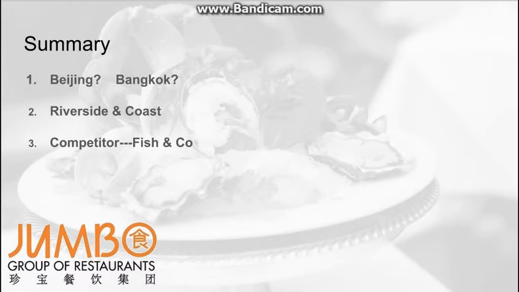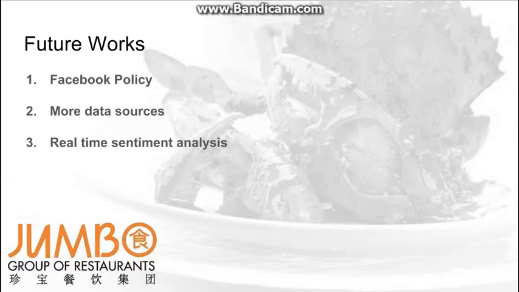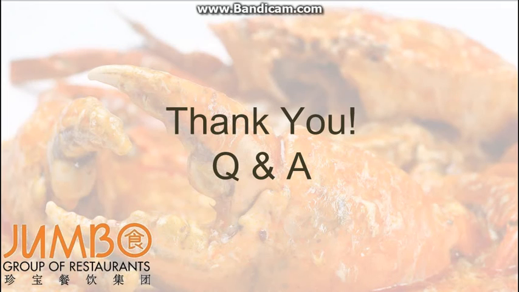Here comes our conclusion. First, it's about the location where Jumbo can go: Beijing or Bangkok. And second is a specific location, Riverside or something similar. For future work, right now we can't get the Facebook policy, so we can't know the details of the users. Later, if we get the policy, we can know more about Facebook. And we can get more data sources like Instagram, and then we can even analyze the pictures of the